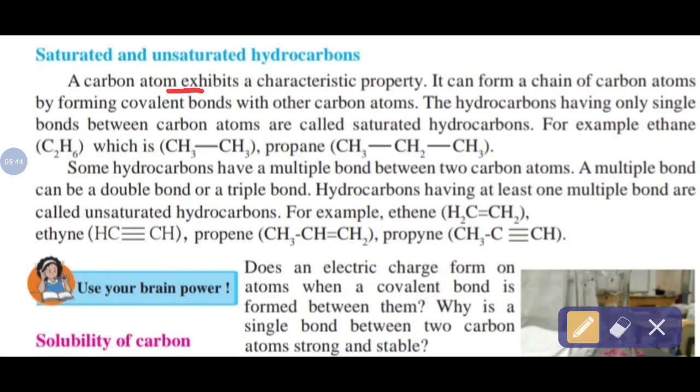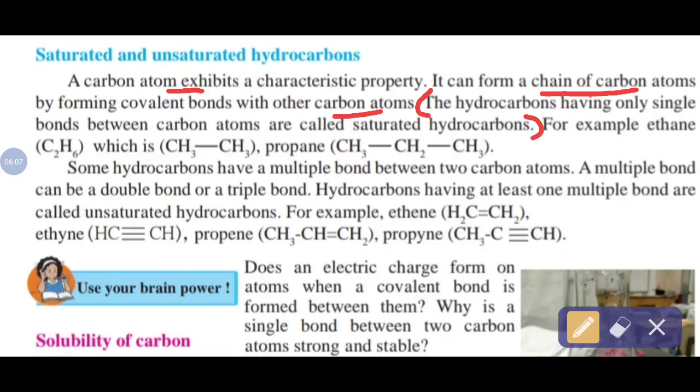It can form a chain of carbon atoms by forming covalent bonds with other carbon atoms. It is a specialty of carbon, forming covalent bonds between a number of carbon atoms. So the first definition is given here, mark that.